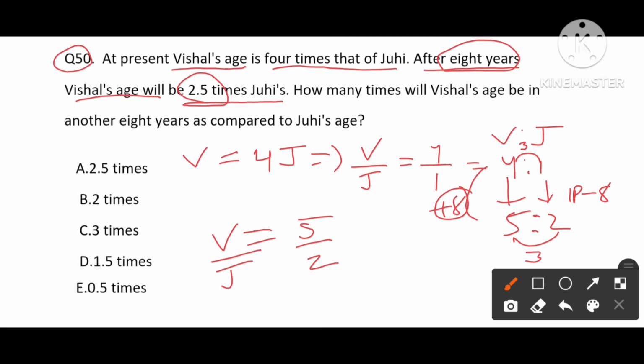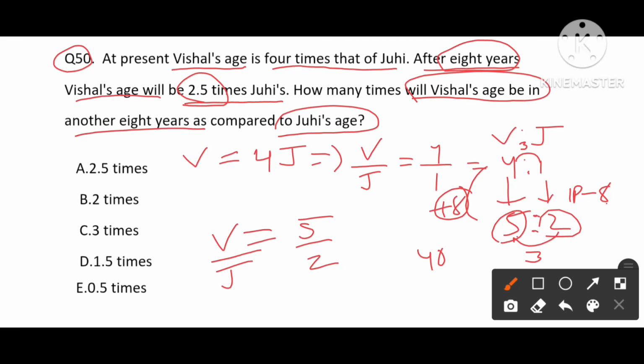Now the question asked is how many times will Vishal be in another 8 years as compared to Juhi. So here Vishal's age will be 5 into 8, which will be 40, and Juhi's age is 2 times 8, which is 16. This is after 8 years, and it says another 8 years.